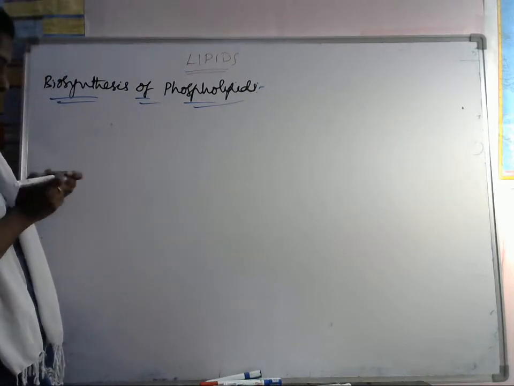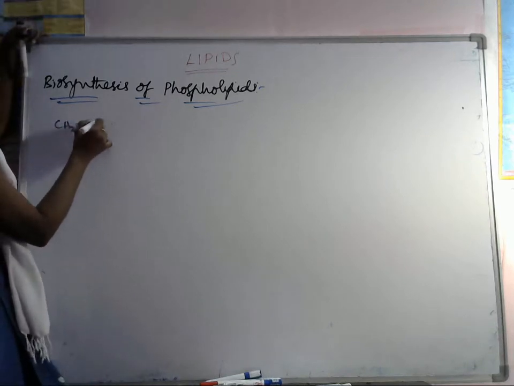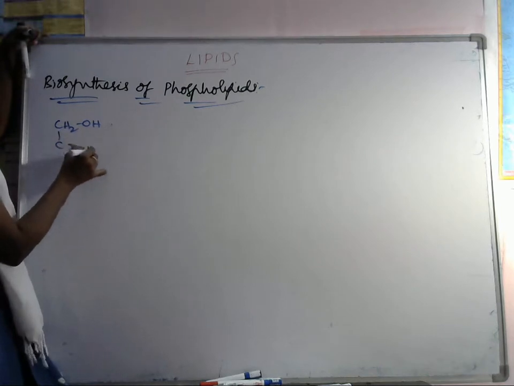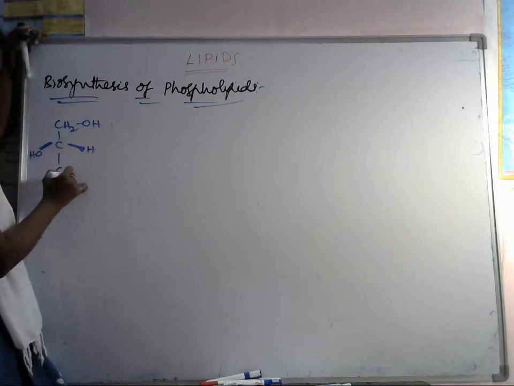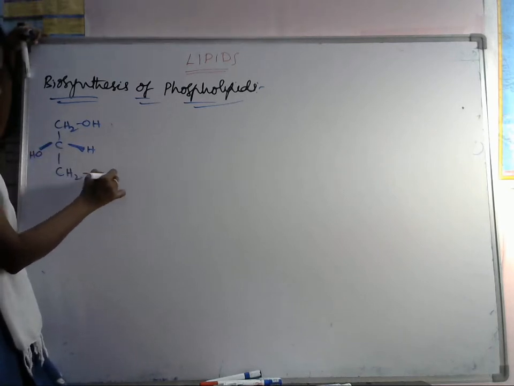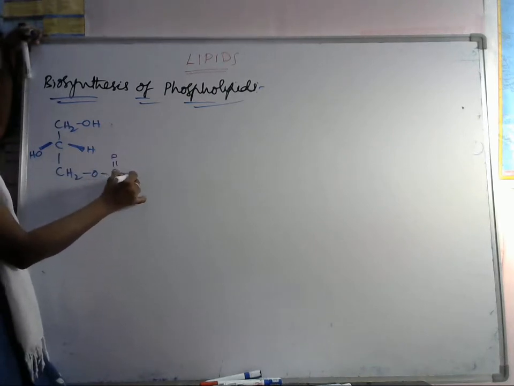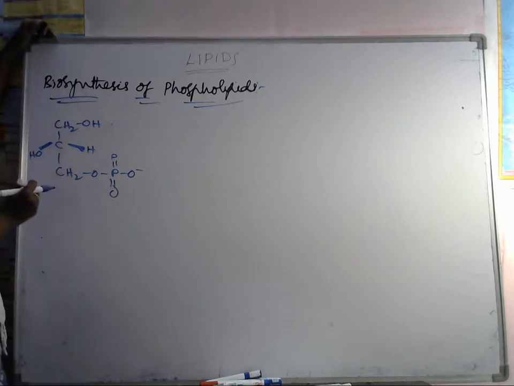Simple one. Here it is a 3-step process. We have to take CH2OH here. Next it is having H, and here an OH group is there. So next we have to take the phosphate form, not the acetate form, we have to take the phosphate form. So this is a glycerol 3-phosphate.